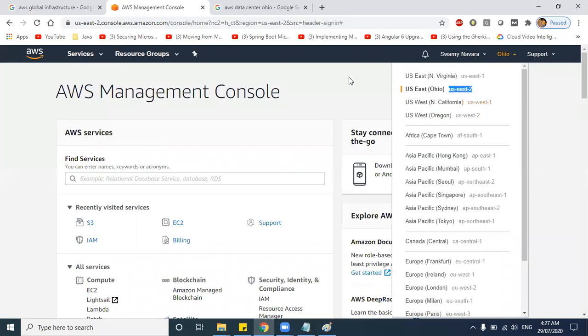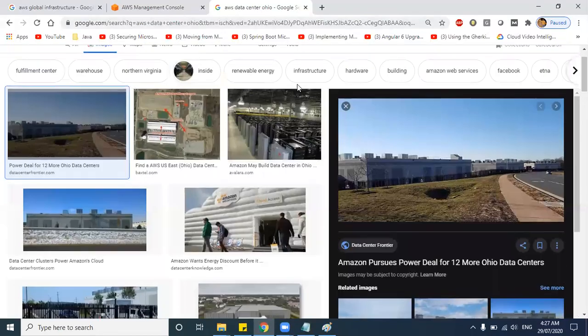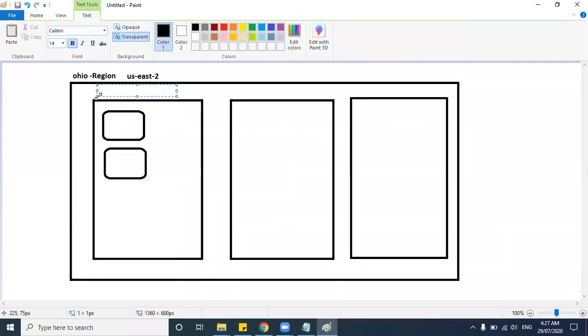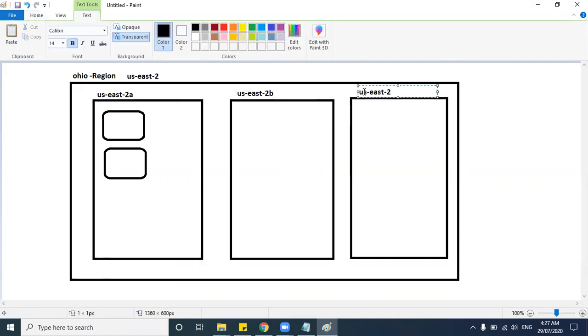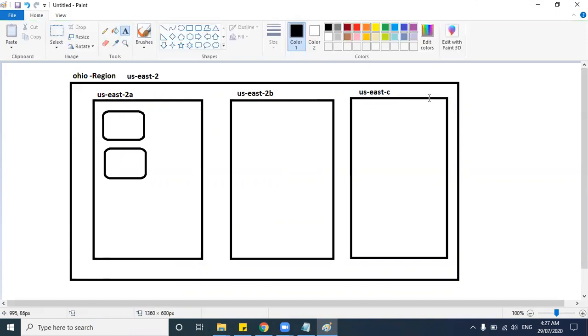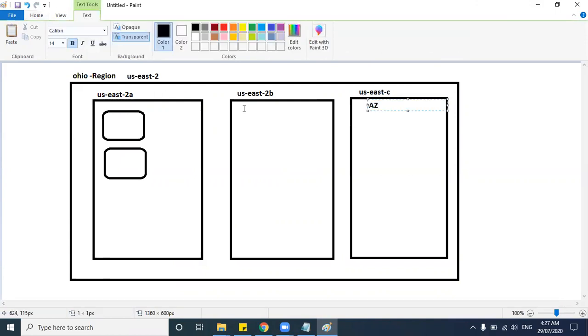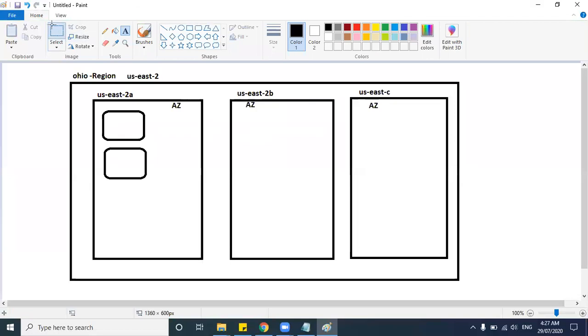Now for Ohio, how many availability zones are there as per our data center? It was 3, right? Availability zones were 3. Here I can say 2A, then I can say this as 2B and as 2C. This is availability zone C. Okay, so this is a region.